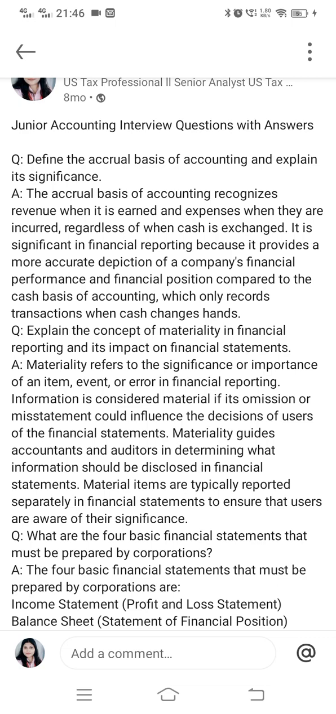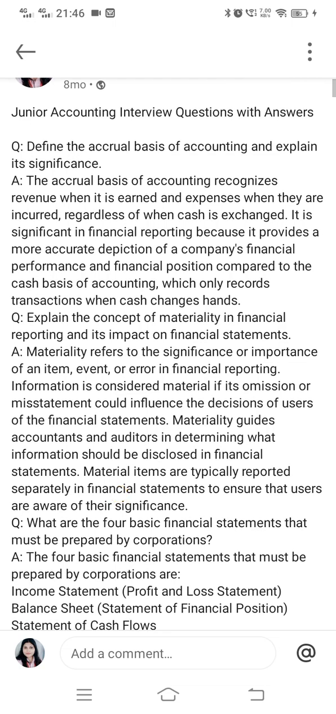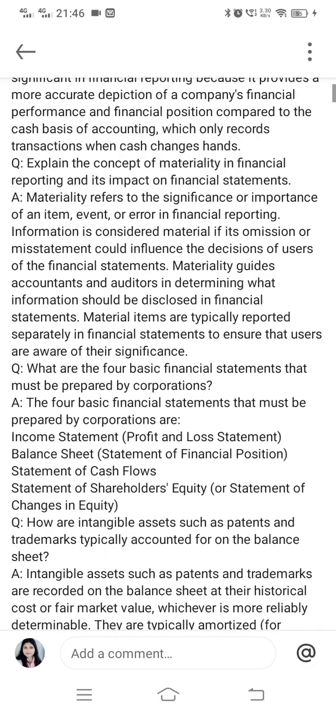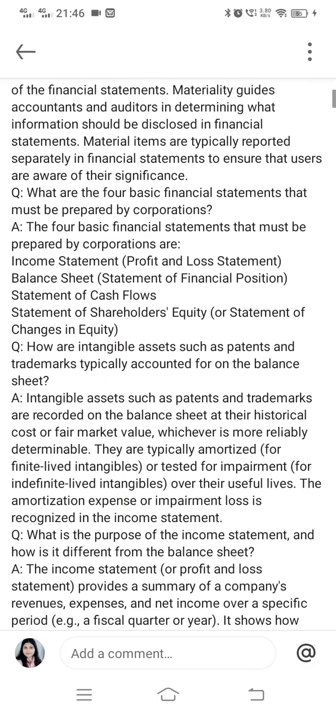So you should be mindful enough to disclose that information to the users to make them aware of the significance. Now we have the third question. What are the four basic financial statements that must be prepared by corporations?